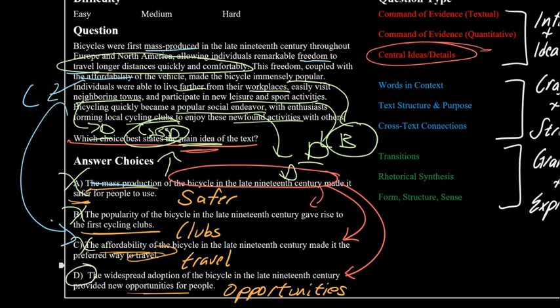But when we look at D, we just see all these widespread adoptions. And this widespread adoption and new opportunities, it's just completely woven throughout this text. We've got opportunities like this, this, this, this, and the list just goes on. So when we're answering these central ideas or details questions, what we really want to look at is which answer choice is spread through the entire part of the text.